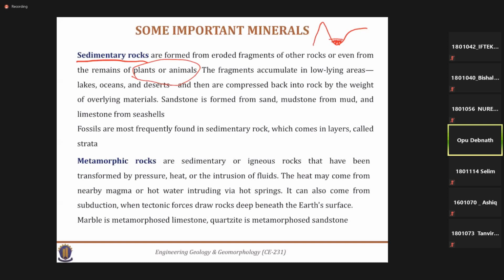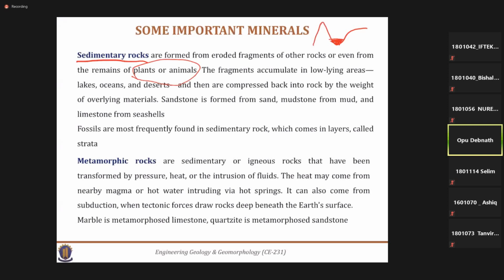While these materials are deposited, after many years, due to some geological process and cementation process, after a long period, this portion may be found as a rock. And based on the nature of the rocks, the sedimentary rocks have different categories.